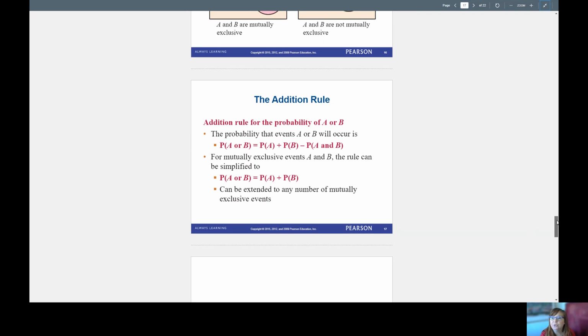All right, the addition rule says that the probability that events A or B will occur is written like this: the probability of event A or event B equals the probability of A plus the probability of B minus the probability of both occurring, the probability of A and B. If they're mutually exclusive, A and B can never happen together, so this part is 0. So if they're mutually exclusive, the probability of A or B is the probability of A plus the probability of B. And this can be extended to any number of mutually exclusive events.